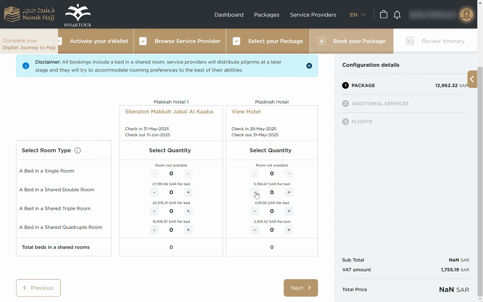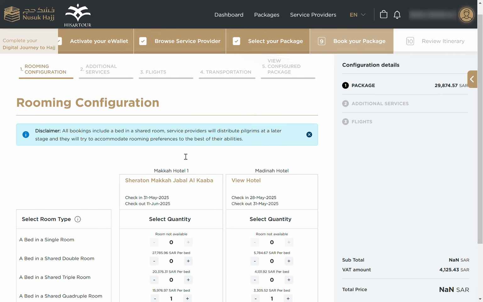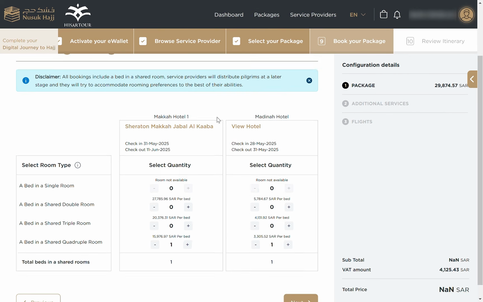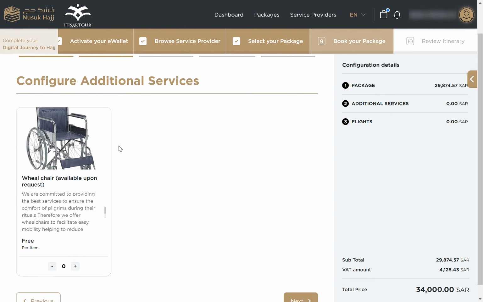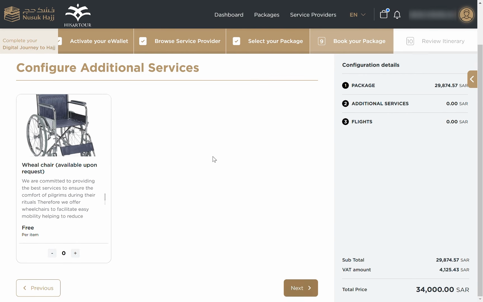So if you would like to buy a triple room, you're going to click on this, and the quad room the same way, you're going to click on this one, and after that you will be asked about additional services. There are not many additional services here, only the wheelchair, since our packages are mostly all inclusive.